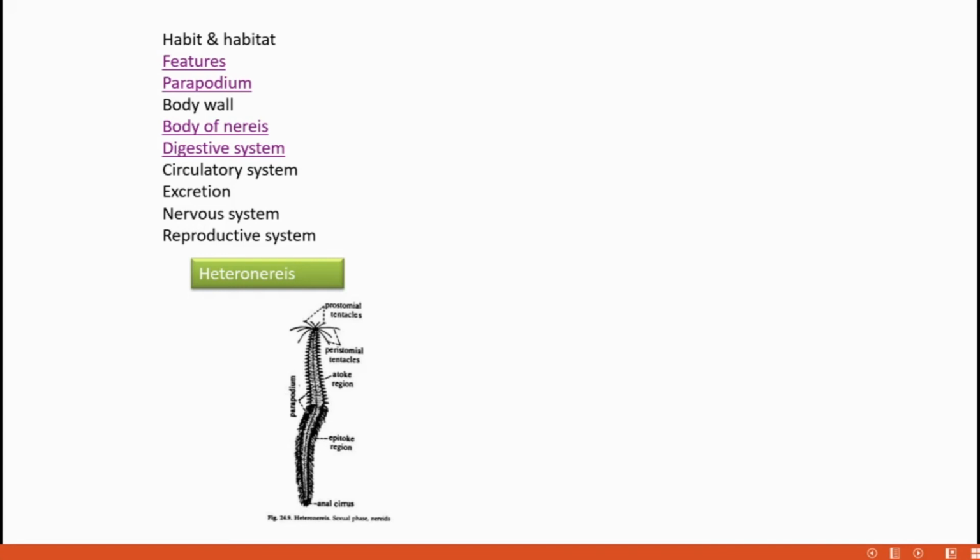This synchronized behavior results in their reproduction. Synchronized means that it happens at the same time. So during reproduction, the epitokes come to the surface of the water and simultaneously shed their eggs and sperms, and in the external environment union happens and fertilization happens synchronously, at the same time. That's about the fertilization.